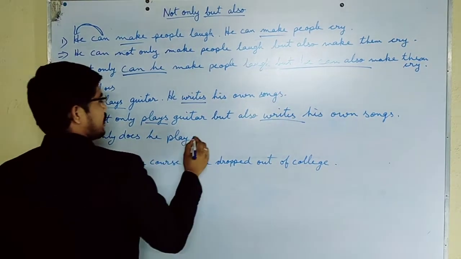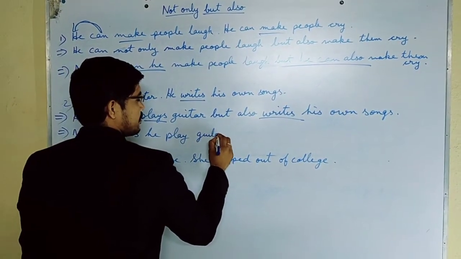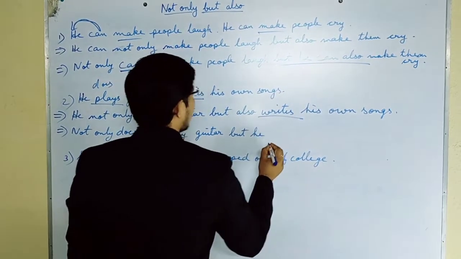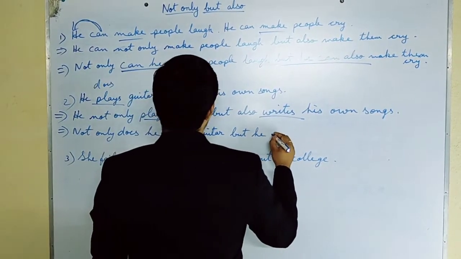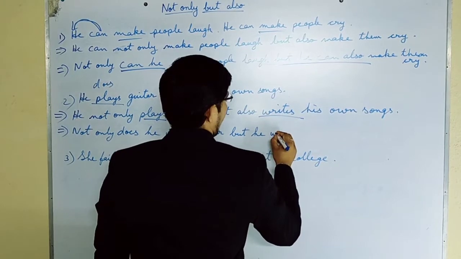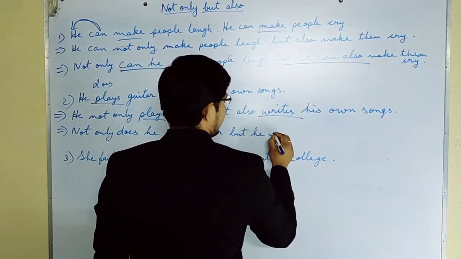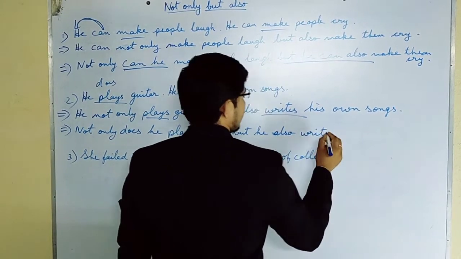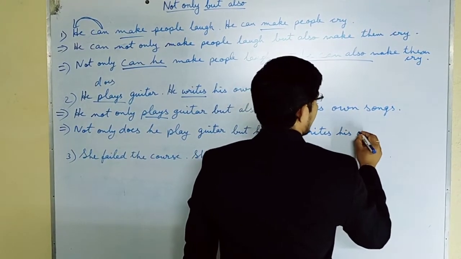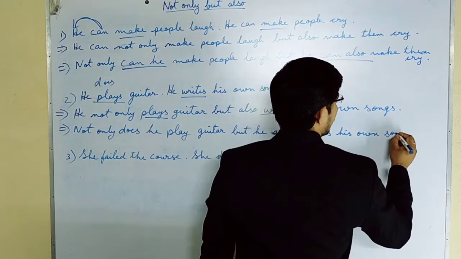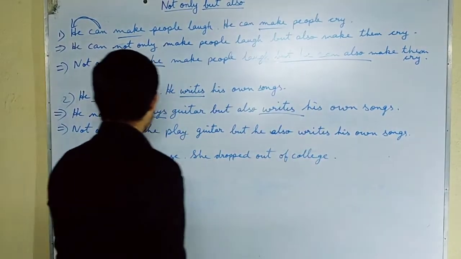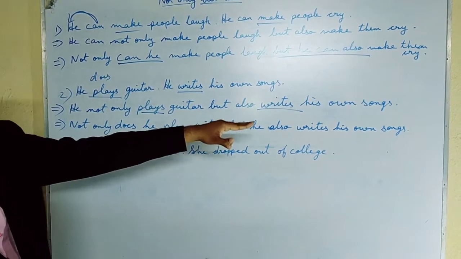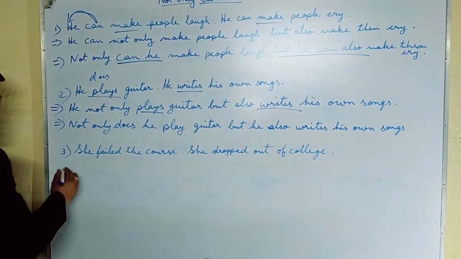Not only does he play guitar, but he also writes his own songs. Is it clear? Not only does he play guitar, but he also writes his own song.